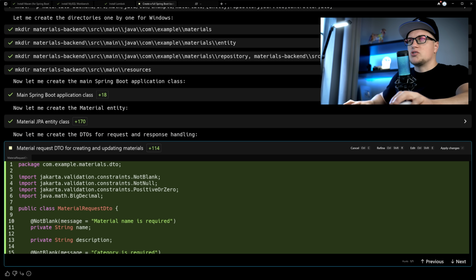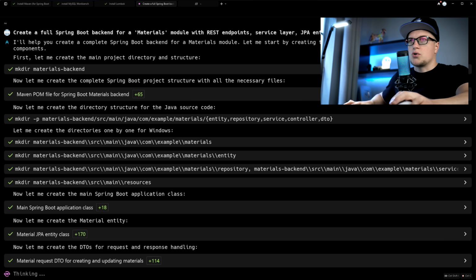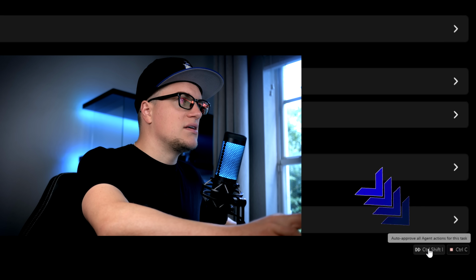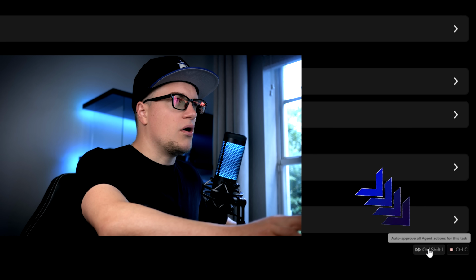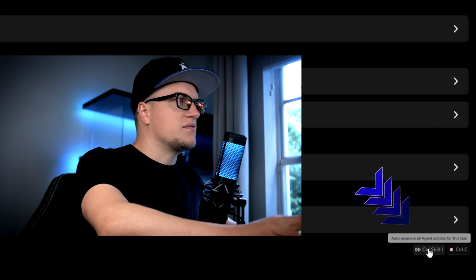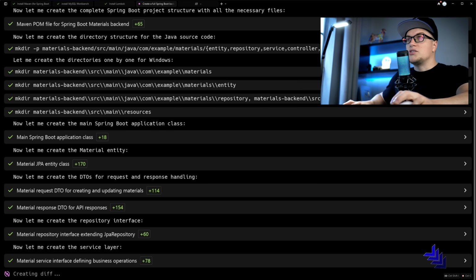It also set up the source folders for entities, services, repositories, controllers, and DTOs. I'll let the agent handle the rest. Clicking this icon here will auto-approve all agent actions for this task, so I don't need to manually confirm every step.